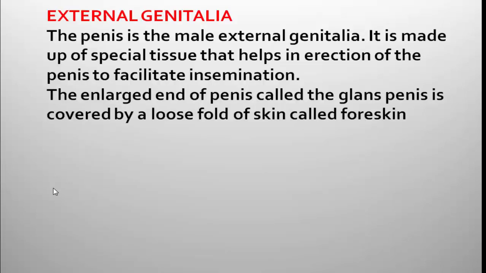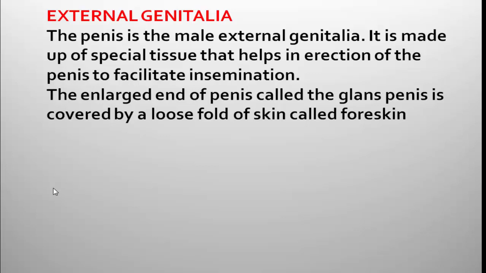So last one, external genitalia. The penis represents the external genitalia in the male reproductive system. It is made up of a special tissue that helps in erection of the penis to facilitate insemination. The tissue of the penis supports erection to facilitate insemination.